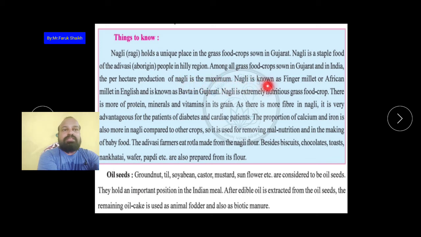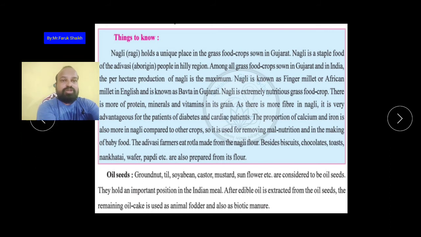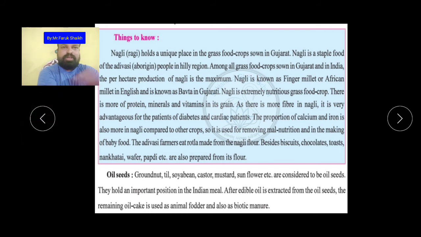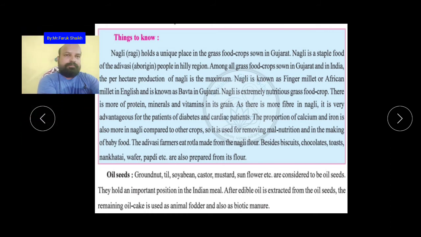Nagli is known as finger millet or African millet in English, and is known as bavta in Gujarati. In another language, it is called ragi. The very famous name is ragi.